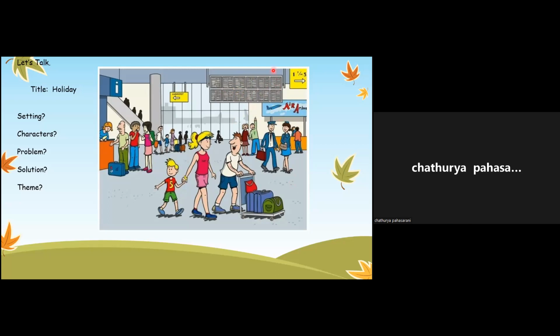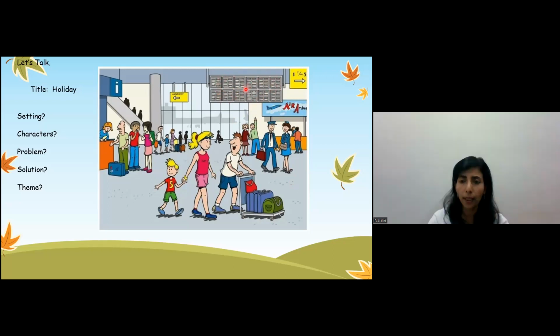Planes. Okay, here, remember you had a previous class where you learned about the airport. What are the places? What are the things you see in the airport? So here is a board. It is an arrival and a departure board. It shows you when the plane is arriving and when the plane is taking off.